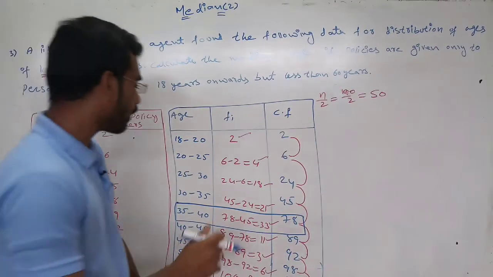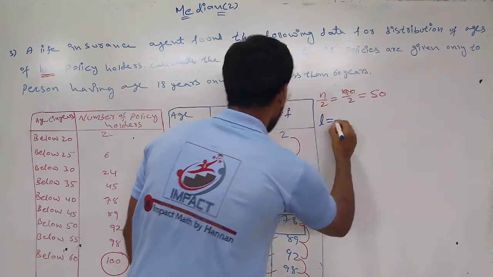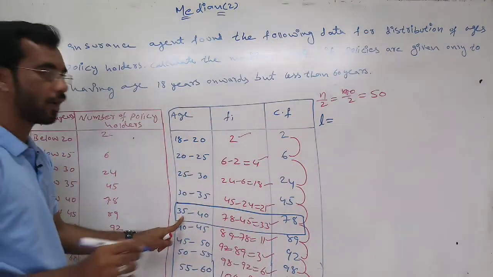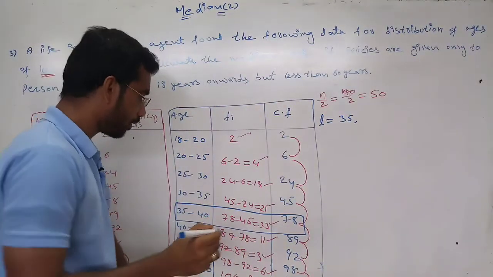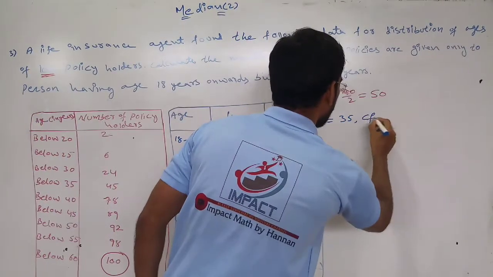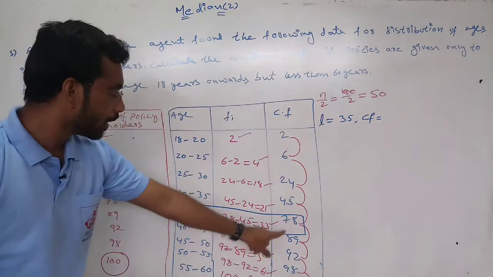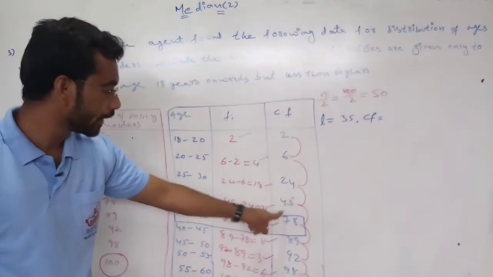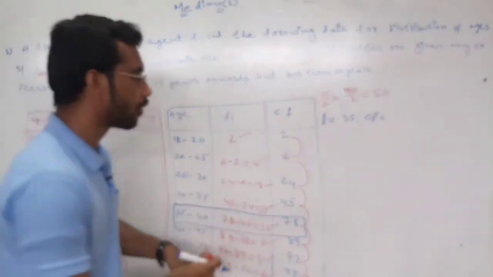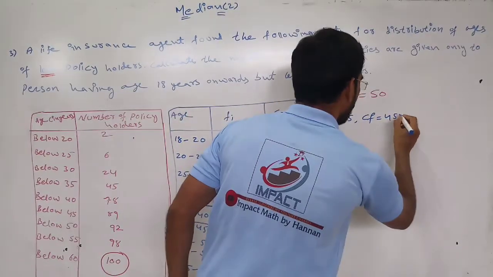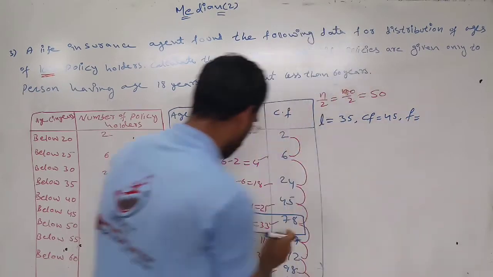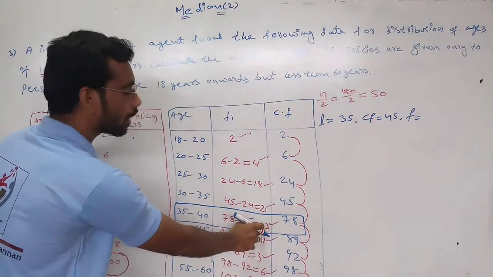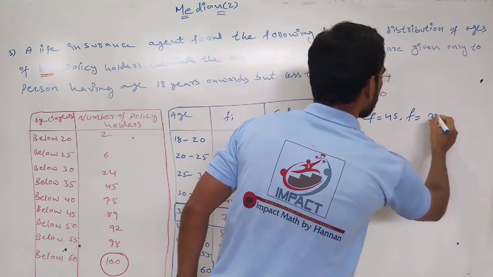Next, what will be the L in this one? L is equal to 35. Next, CF: how will you take CF? Preceding 78, it is 45. Next, F is the frequency, 33.